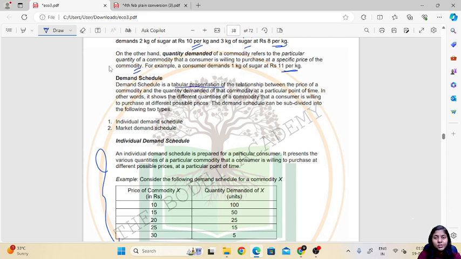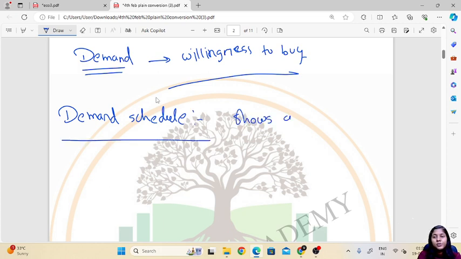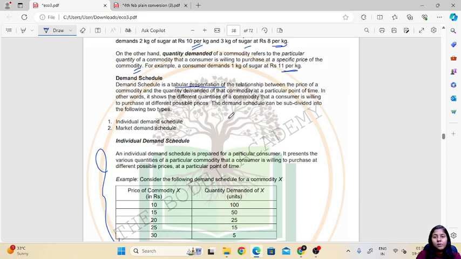The demand schedule is a tabular representation, and it shows a relation between price and quantity demanded, that is, the price of a commodity and the quantity demanded of that commodity at a particular point of time.